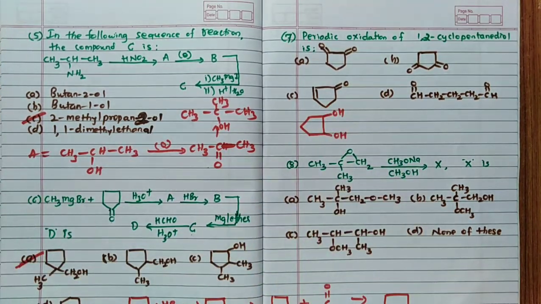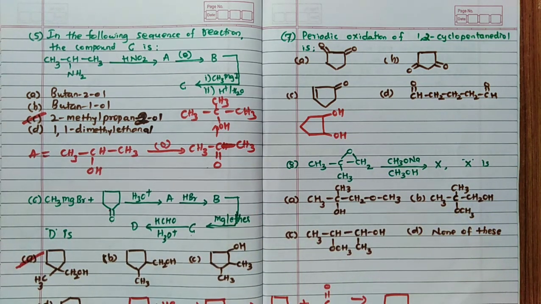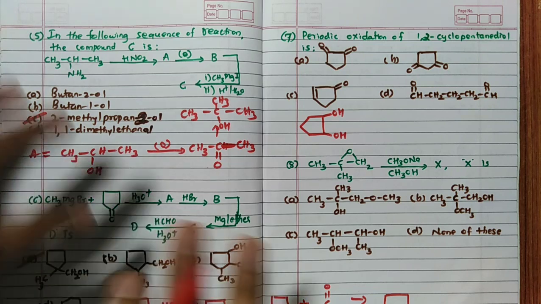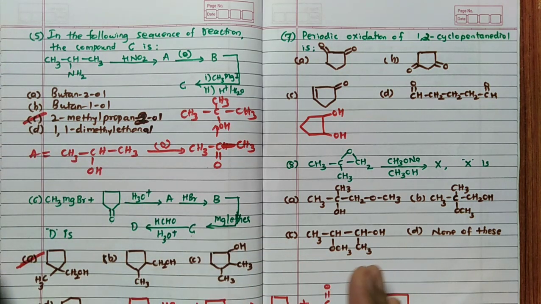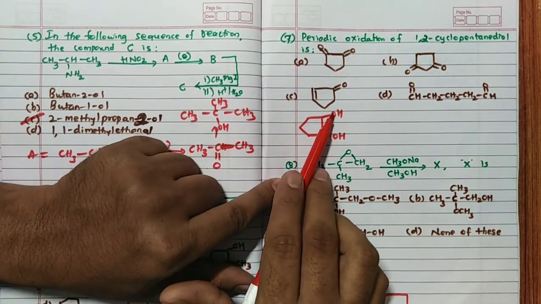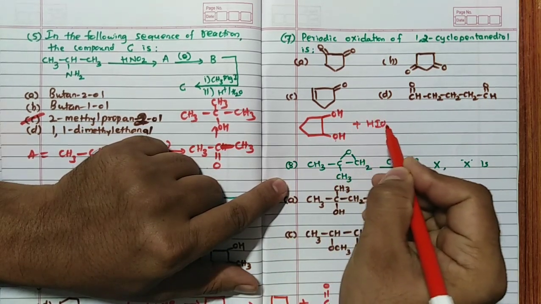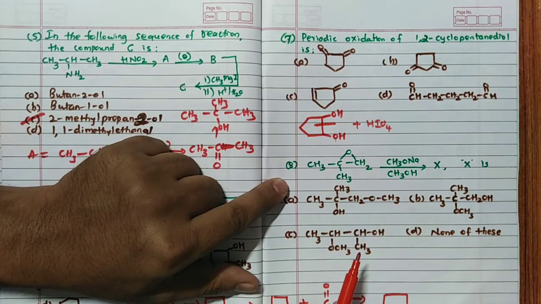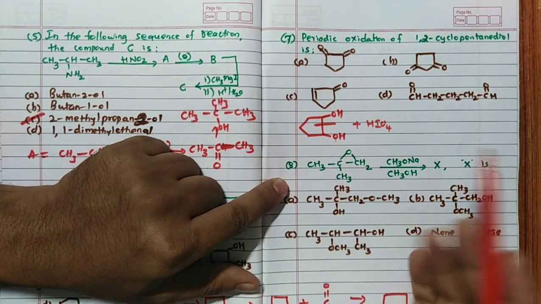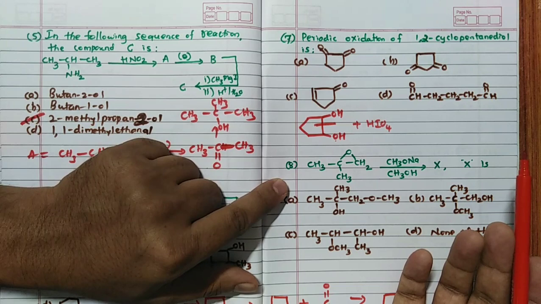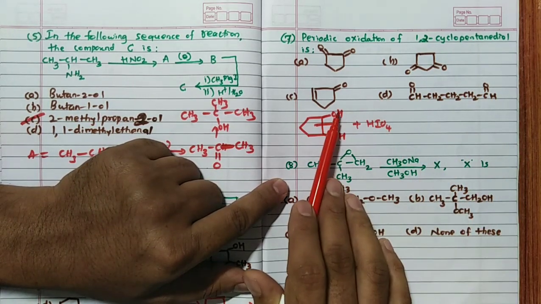For this, I have made a separate video on oxidizing agents, or oxidation in organic chemistry, in my playlist under the tips and tricks series. Please go through that. I have told very simply: whenever OH groups are adjacent to each other, in periodic oxidation, when it reacts with HIO4, this bond undergoes cleavage and OH converts into carbonyl group, ketone or aldehyde depending on the carbon.